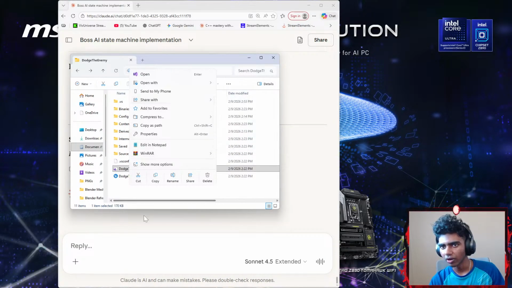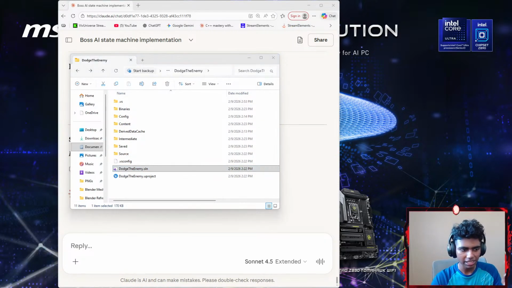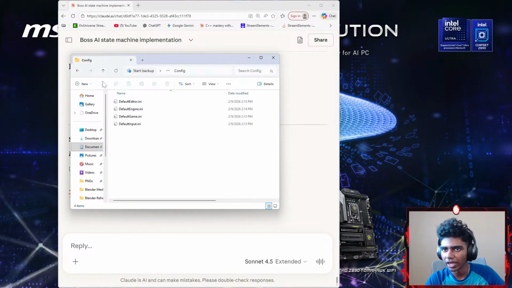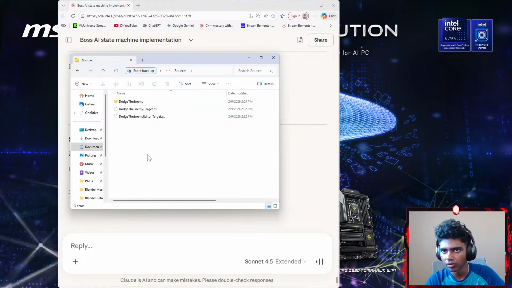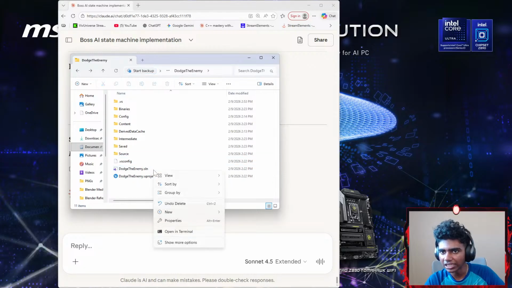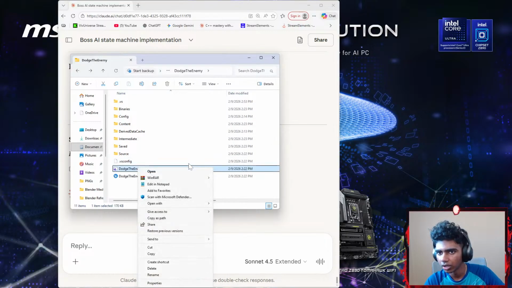Okay, hold up, guys. Let me just try figuring this part out. Wait, I think I closed that part. Give me a sec, let me change something real quick. So I have config, it's not config. I have VS, I have binaries, I have intermediate, saved, source. Where's my project? I know if I right click something and go with open, it's not open. There was something like generate. I had to generate something. I forgot which. Oh, show more options there.